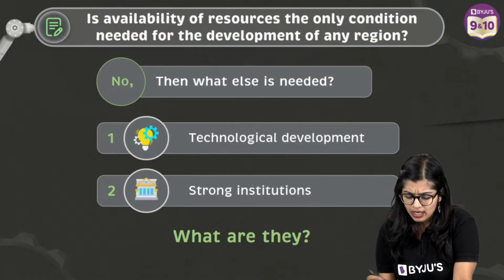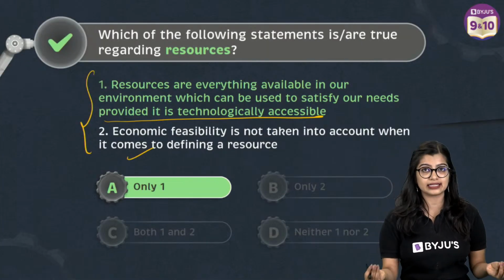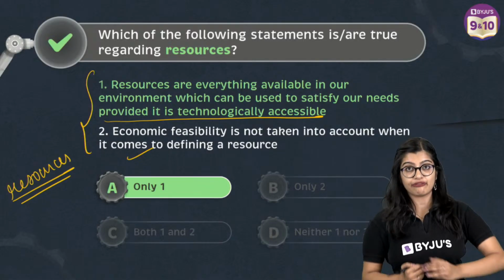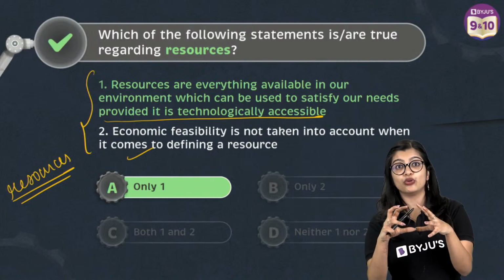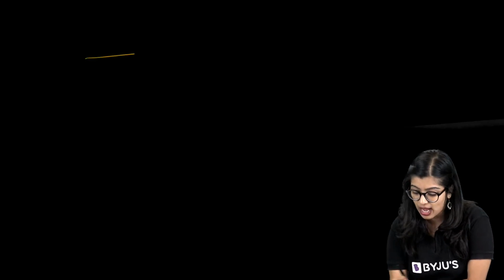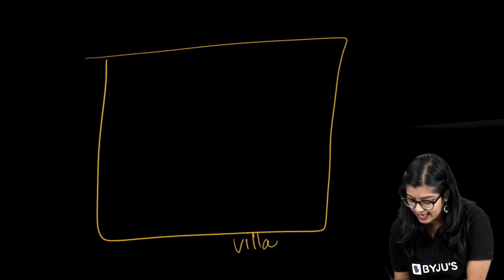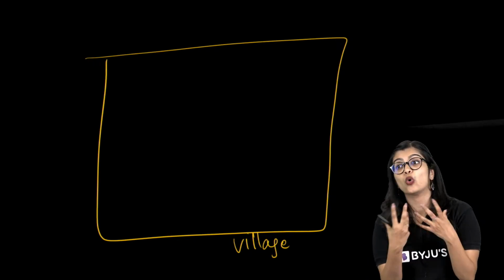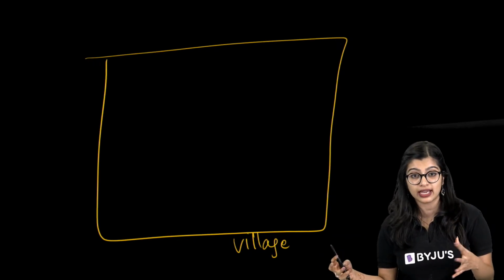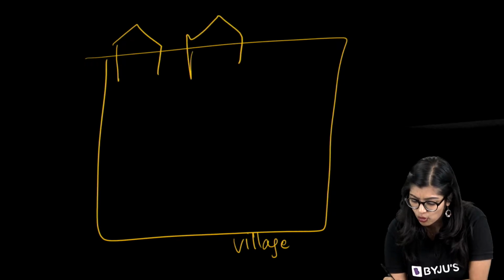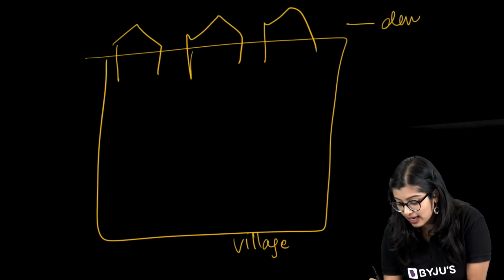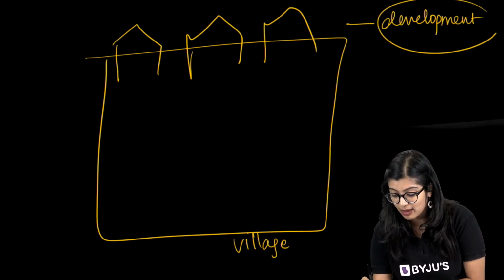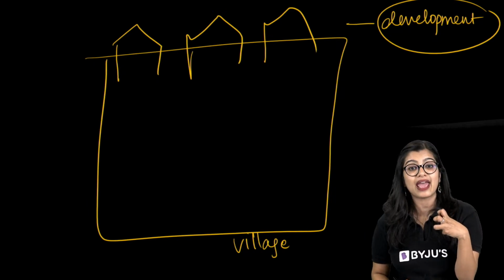Now moving on, we know that resources are there at the end of the day. So when you talk about resources, if I want to build a good house, if I want to develop my village, right? Imagine I live in this particular village X. I want to make sure that this village has good houses, good roads, and good manufacturing. So I want to build more and more houses, which means that I want to develop my village. This brings me to the second point. With resources comes more development. I am able to make something better, I'm able to make an area better.